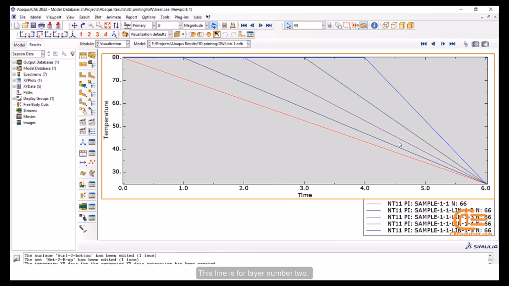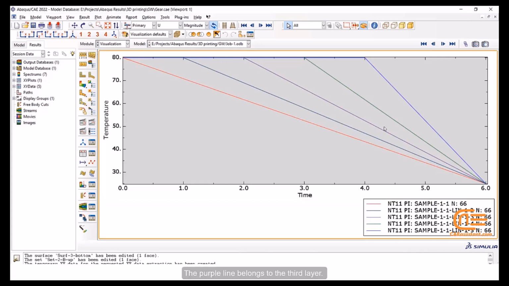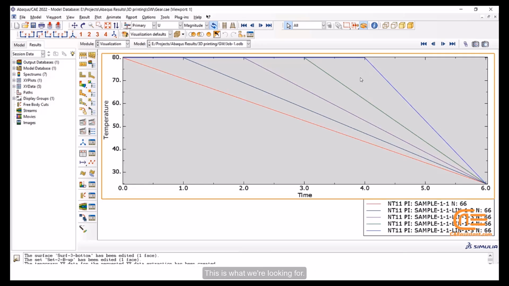This line is for layer number 2. The purple line belongs to the 3rd layer. The green line is for the 4th layer, and the blue line is for the 5th layer. This is what we are looking for.